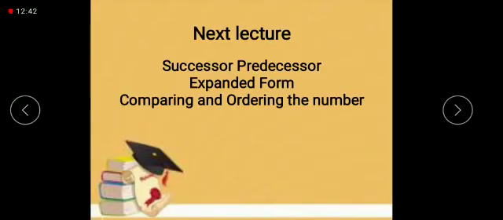Okay? Now, in the next lecture, we will discuss successor, predecessor, expanded form, comparing and ordering the number. Inshallah, we will do that in our next lecture.